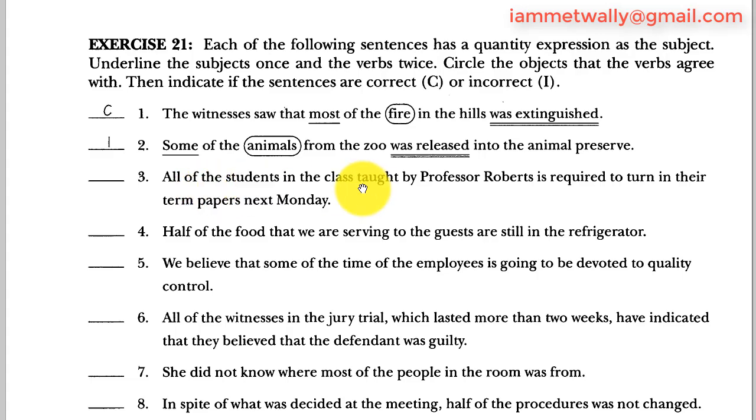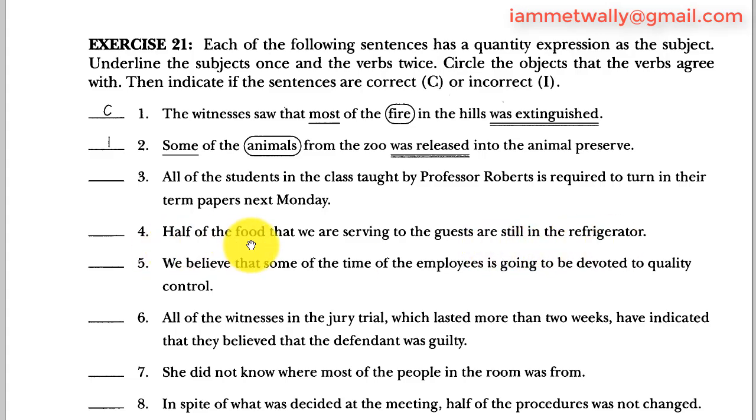All of the students in the class told by Professor Roberts is required to turn in their term papers next Monday. All of the students, expression of quantity, students is the object. In the class told by Professor Roberts, prepositional phrase. Is required, that's the verb. This required should match with the object of the quantity expression. So it doesn't match. All the students are required. 3 is incorrect.